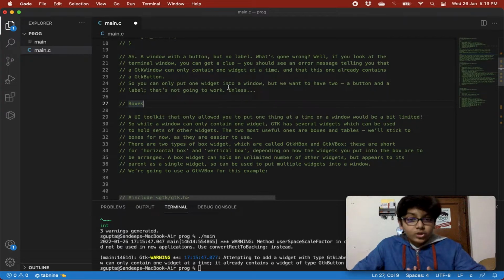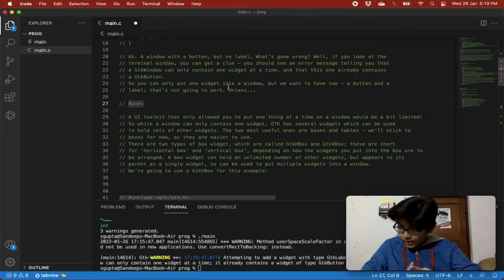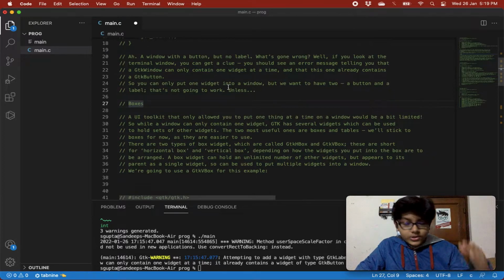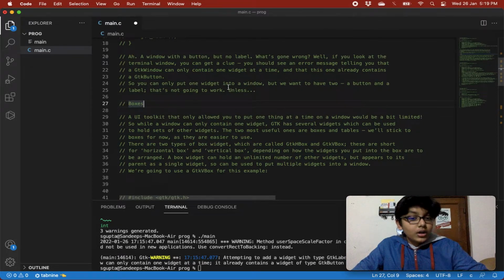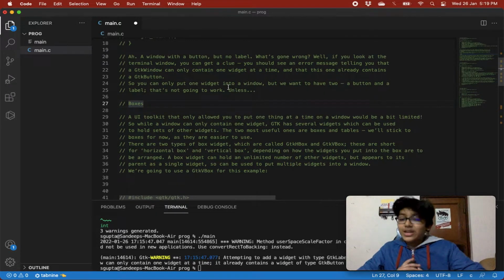So while a window can only contain one widget, GTK has several widgets which can be used to hold sets of other widgets. The two most useful ones are boxes and tables. We'll stick to boxes for now as they are easier to use, but we will look at tables in my future videos. So there are two types of box widgets which are called GTK HBox and GTK VBox.